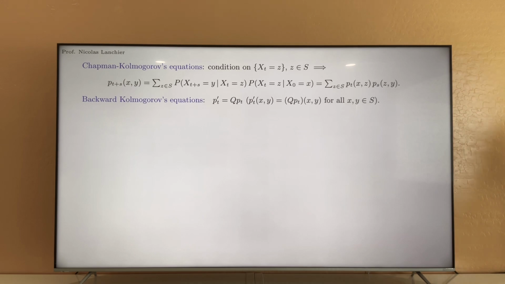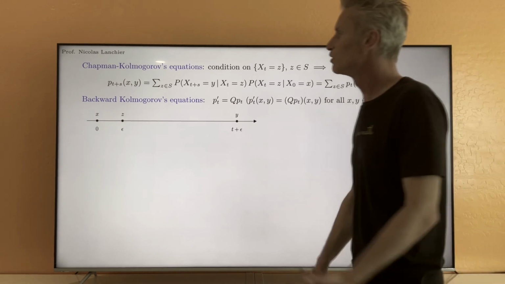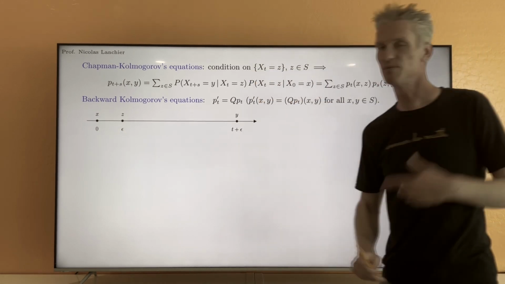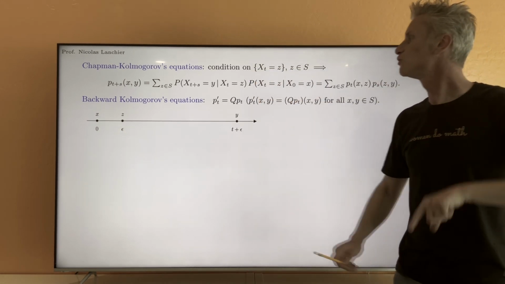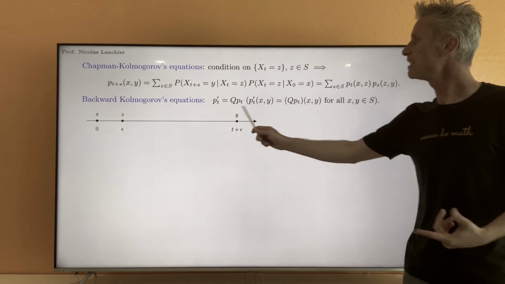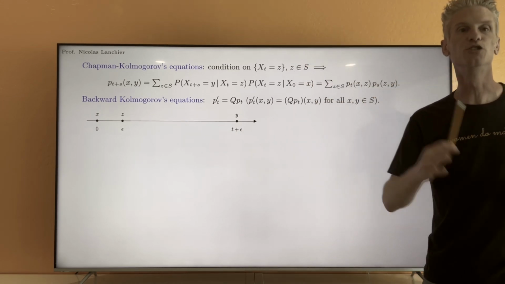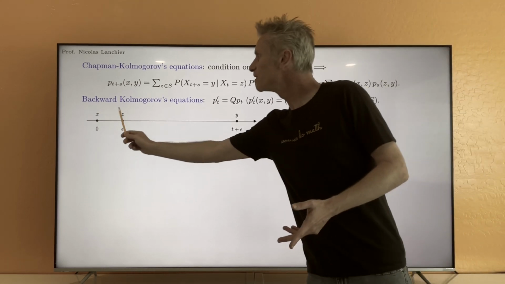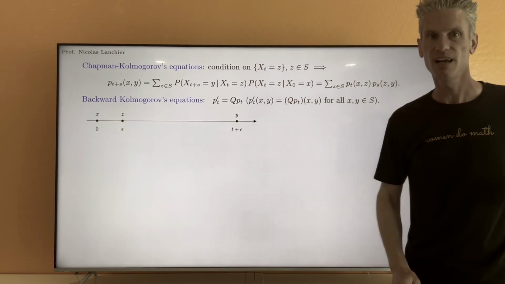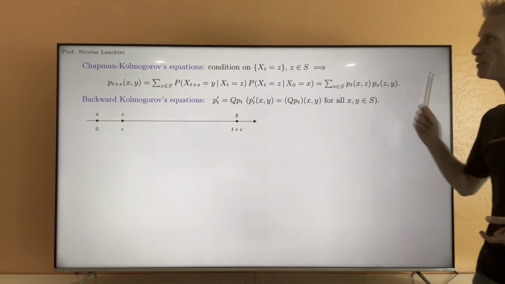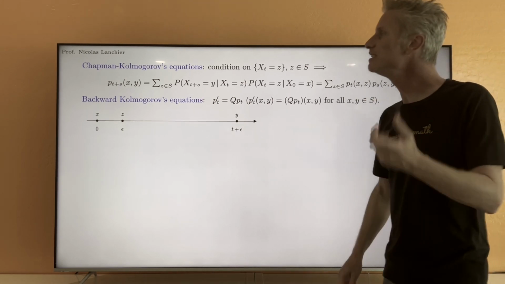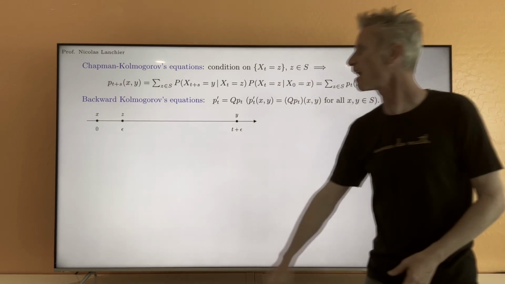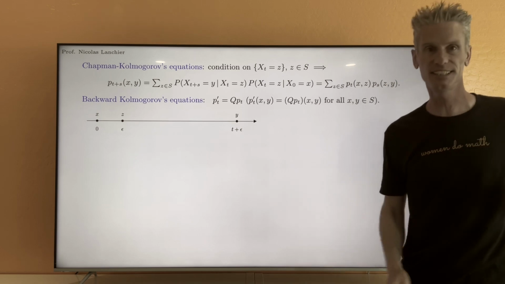So first, we are going to do the following. I'm going to start from x. I end up at y in t plus epsilon units of time. And to be able to express P_{t+epsilon}(x,y) using P_t(x,y), I'm going to condition on all the possible states z at time epsilon, and use the Chapman-Kolmogorov equation that we just proved, but instead of having those two time increments t and s, now the time increments are epsilon and t.